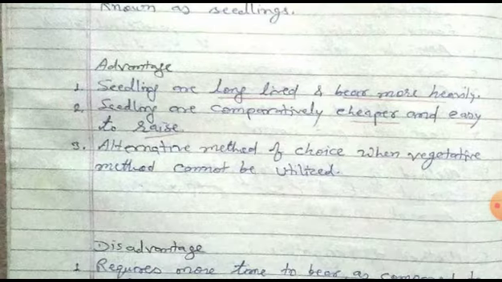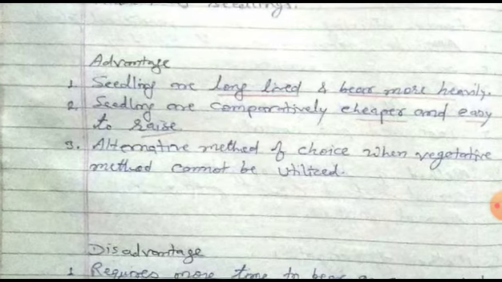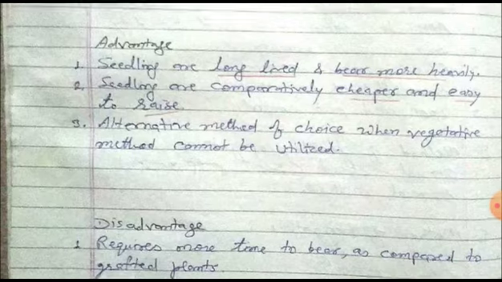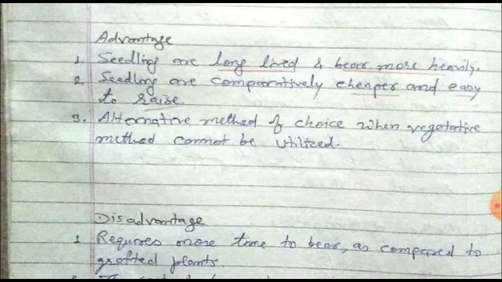In this sexual method, we have mainly three advantages. First, seedlings are long lived and bear more heavily. Second, seedlings are comparatively cheaper and easy to raise. And third, it is the alternative method of choice when vegetative methods cannot be utilized.